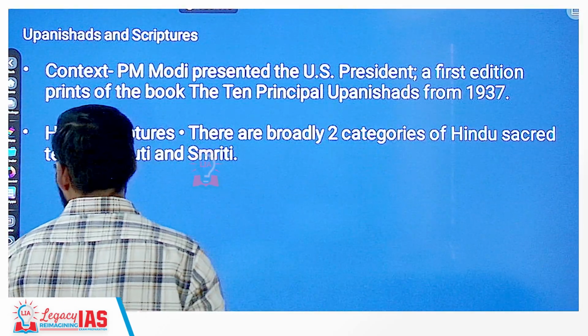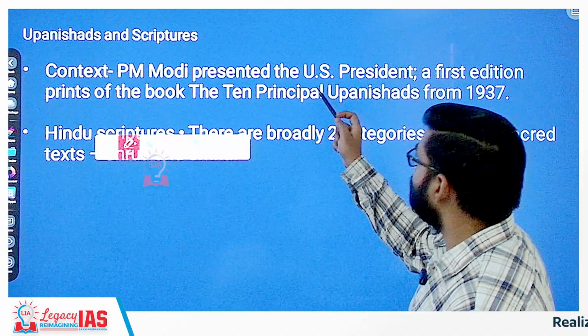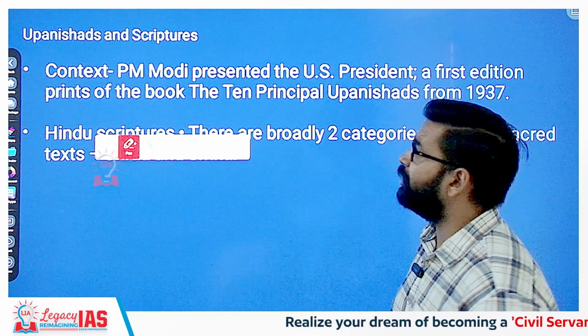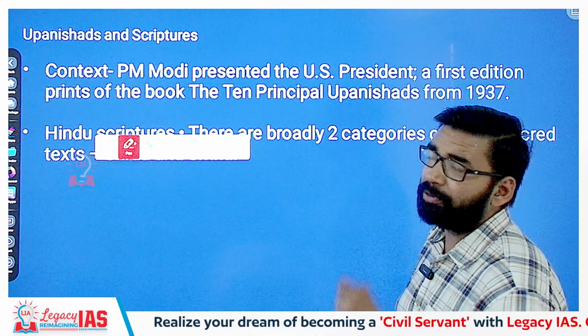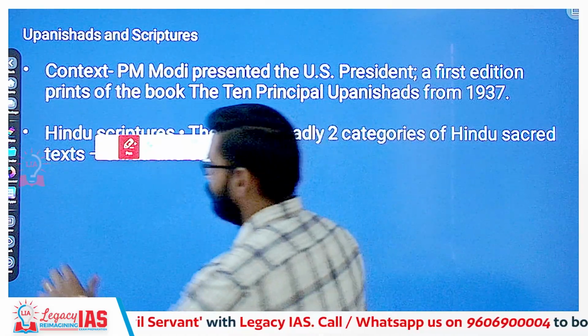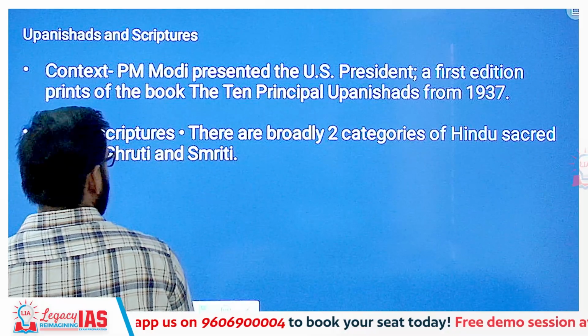The context here is that Prime Minister Modi presented the US President a first edition print book based on the Upanishads, the 10 principal Upanishads from 1937. So he presented this book to the President of the United States of America.